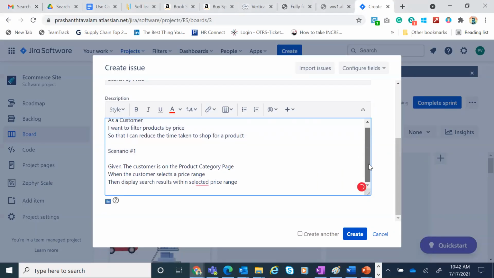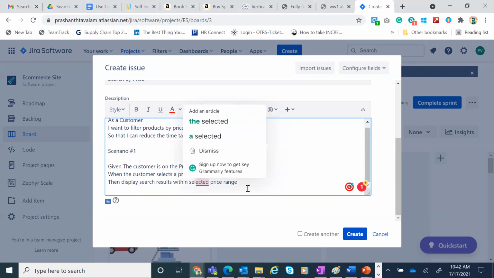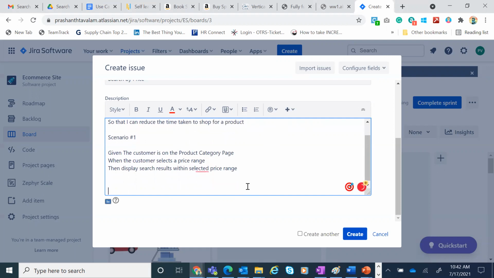So here you mentioned given the customer is on the product category page, when the customer selects a price range, then display search results within the selected price range. Okay, this is one scenario, sorry. Next is